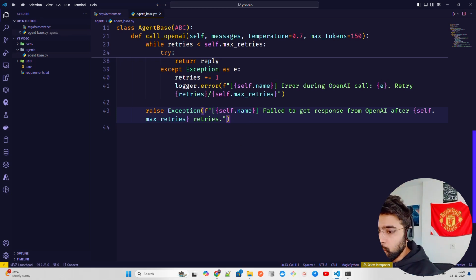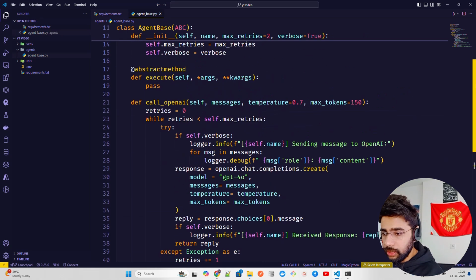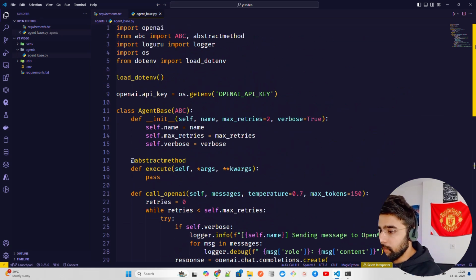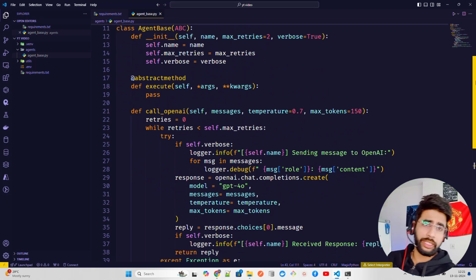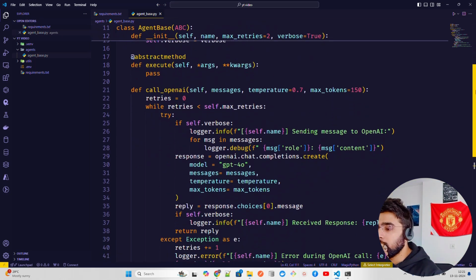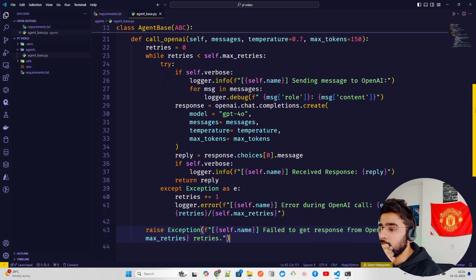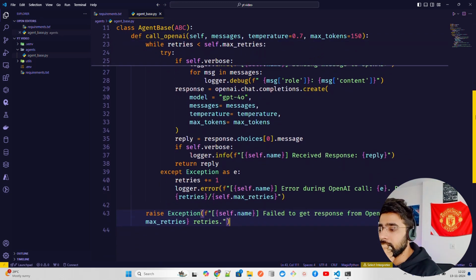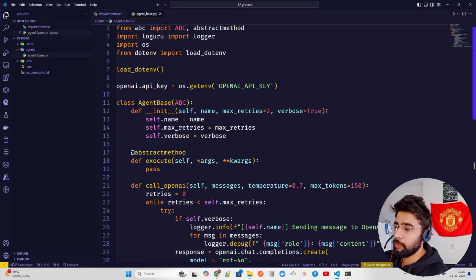If you look at here from top, what we are doing, okay, let me just go a bit up. We have imported everything. We defined our API keys. Then we created an agent class called agent base. And then we have an init function. And then we have a call OpenAI function. In that, we have passed some inference params. And then we set the loggings and then define the model, which model we're going to use. And of course, some logging things. So this is our base.